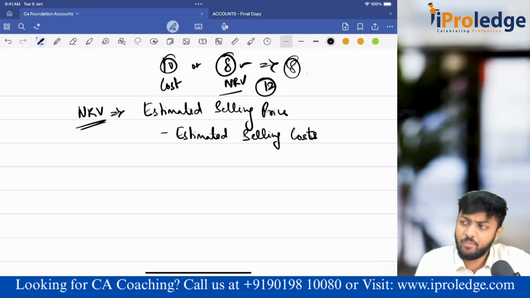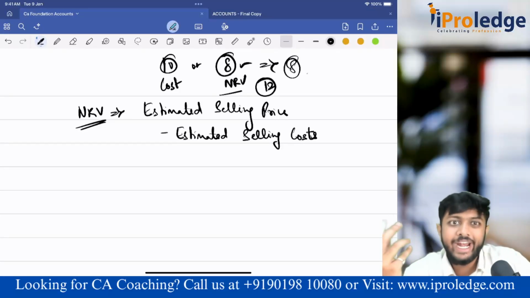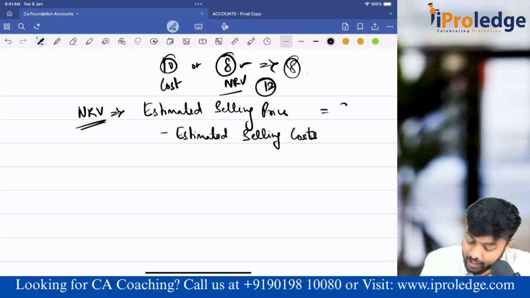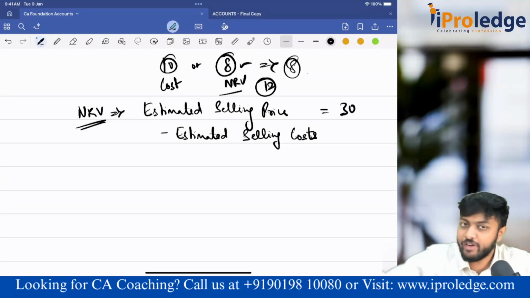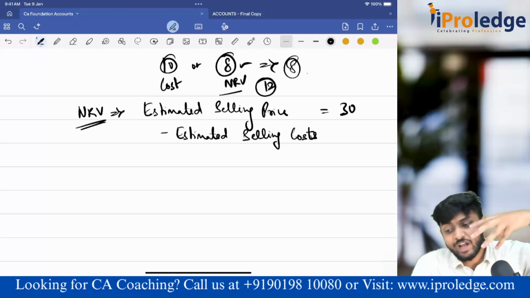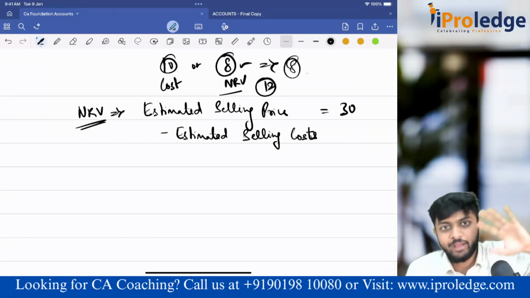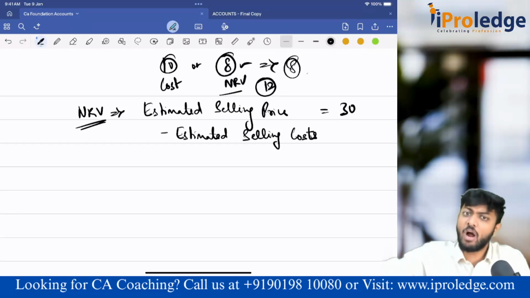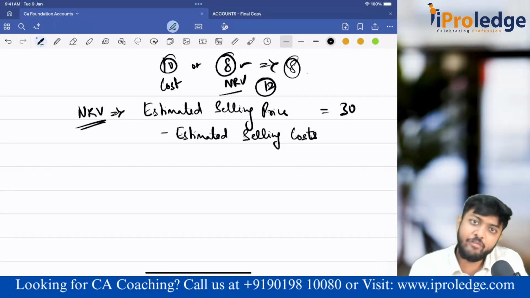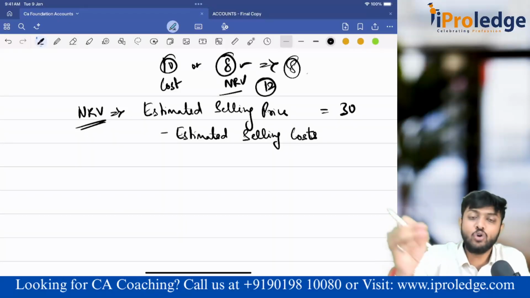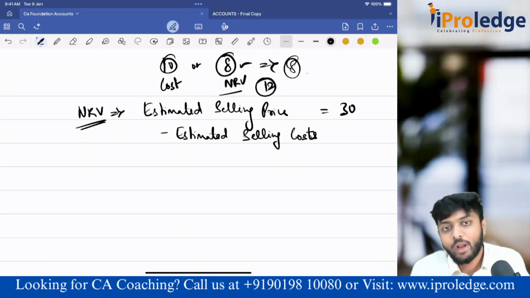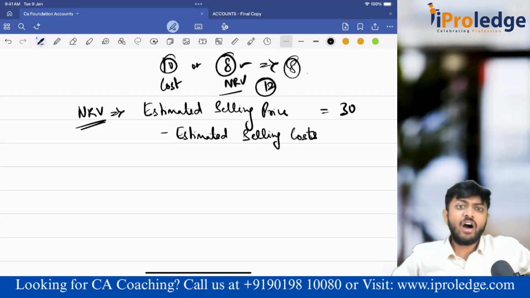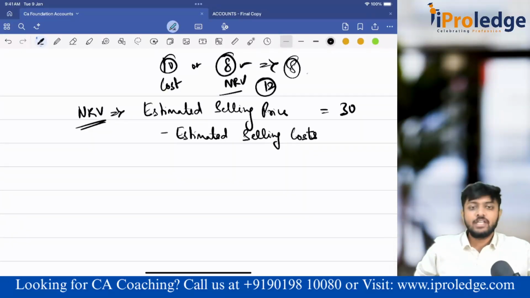Say suppose we are into trading of some remotes. That remote's estimated selling price is say 30 rupees. In the market, they are ready to offer 30. Now I just do trading, and my godown is somewhere very far. If my godown is very far, will a customer come to me and purchase that remote? No. What I have to do is pay some selling cost, I have to pay some money to distribution people. Without spending money on them, am I able to sell my goods? No, because my goods are somewhere far away in the godown.